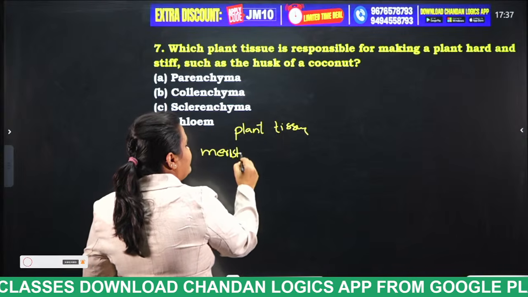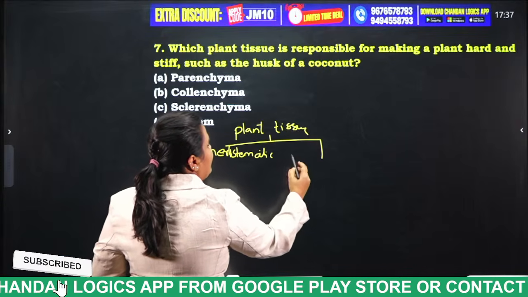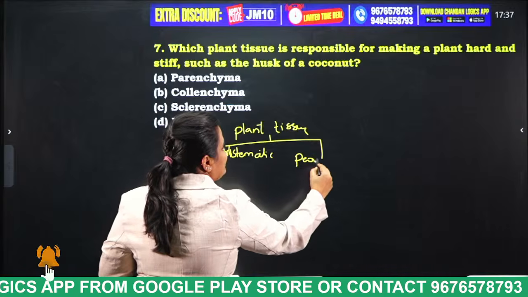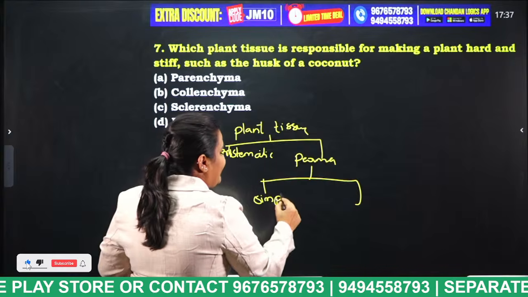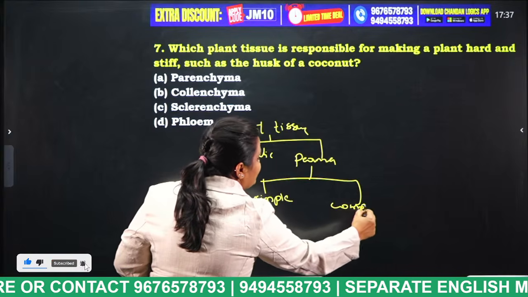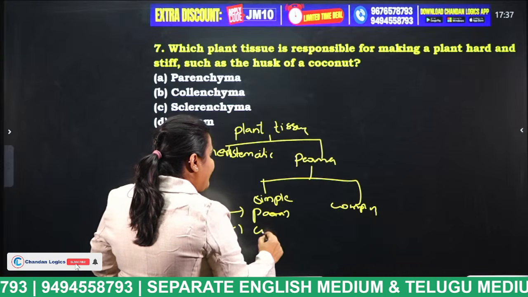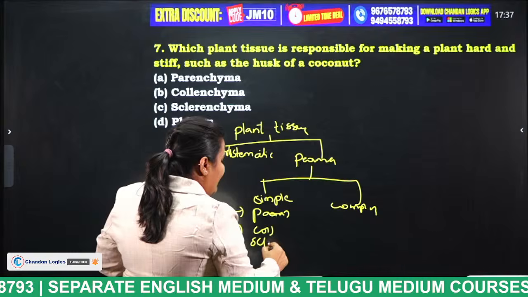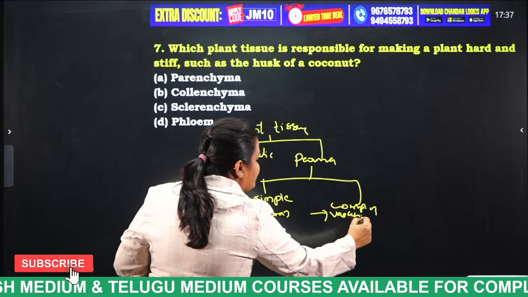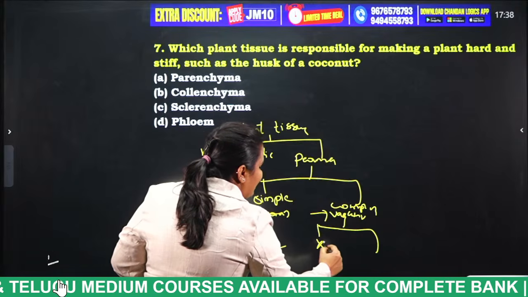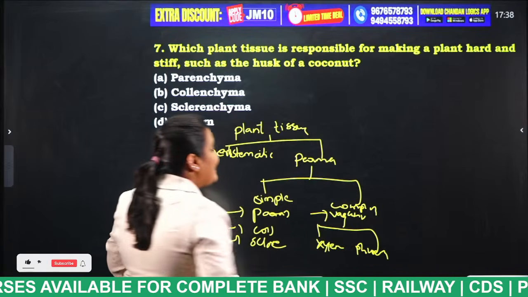Meristematic tissues and permanent tissues. These permanent tissues are again classified into simple tissues and complex tissues. And these simple tissues are classified into parenchyma, collenchyma, sclerenchyma. And these complex tissues are classified into vascular tissues. These vascular tissues are nothing but xylem and phloem. We have discussed each of these many times.